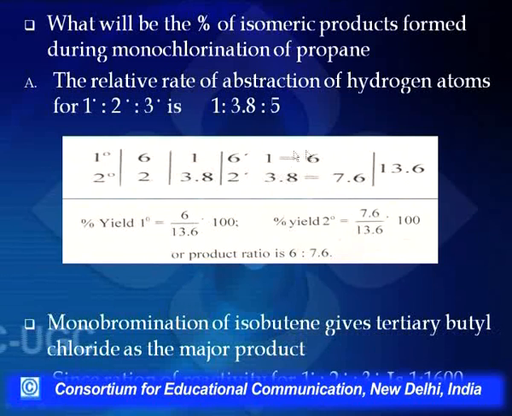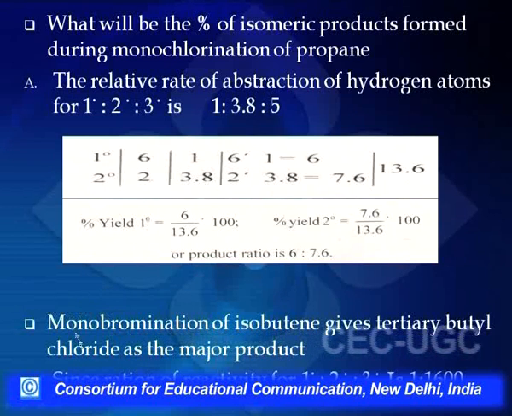So what is playing a more important role here is the probability factor, that is, the number of hydrogens is important here. So 6 upon 13.6 into 100 gives me the percentage yield of 1-chloropropane, whereas 7.6 upon 13.6 gives me the percentage yield for 2-chloropropane. So what we find here is that the ratio is almost equal, that is, 6 is to 7.6. So here what is playing importance is the probability factor.